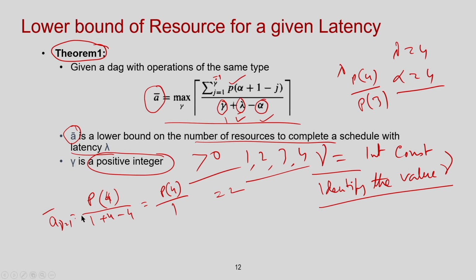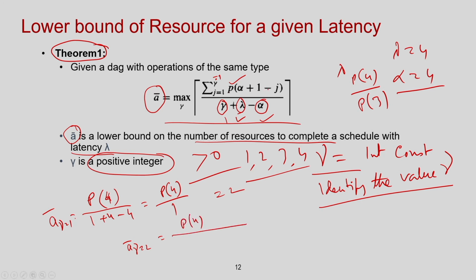Now let us take gamma equal to 2. So, a bar when gamma equal to 2. It is a summation, so you have to consider both terms. When gamma equal to 1, I know this is P 4.